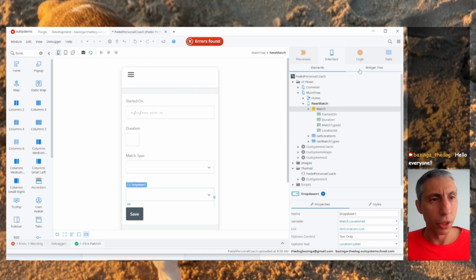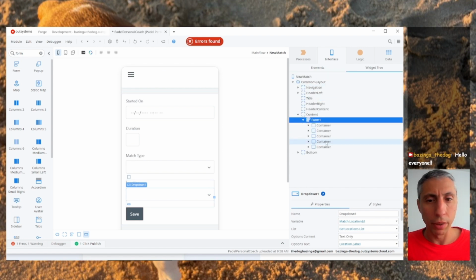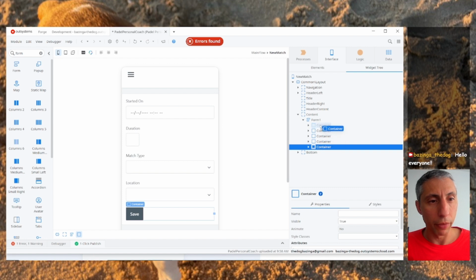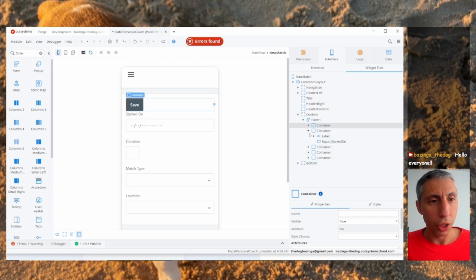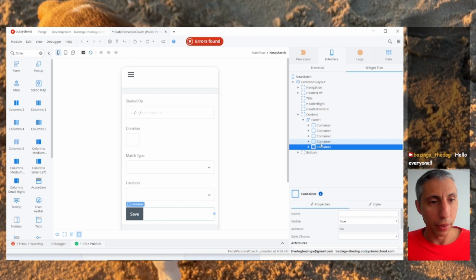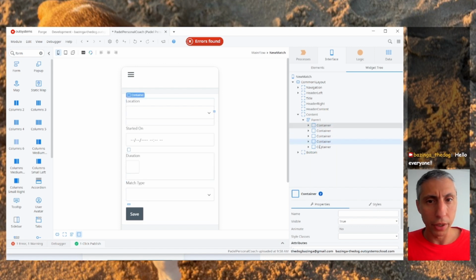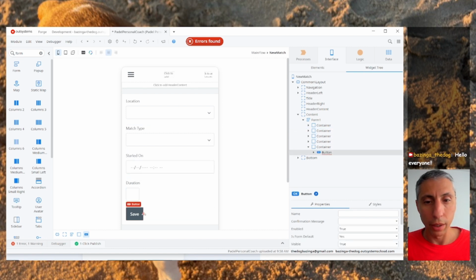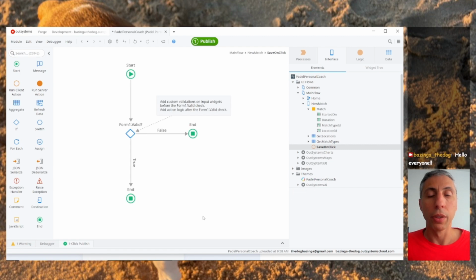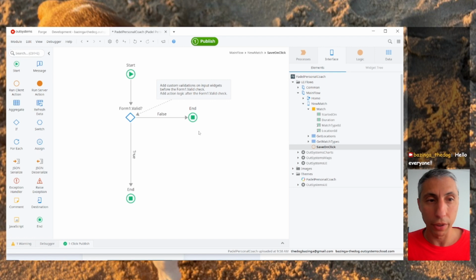So let's order this as we know it. Location will come first, then match type, then started on, then duration, and let's do the save. So we'll have all of this information. On save, let's keep the validations. Here, we're not going to change a lot of things in the front end. Let's just use this to see what we have.